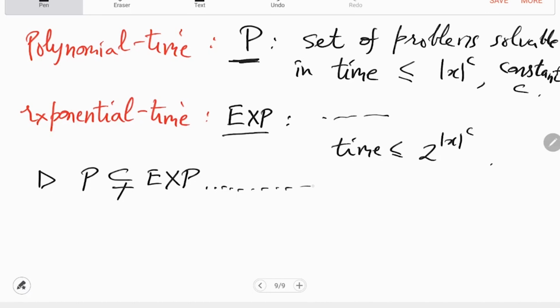One more complexity class, or way to compute, is needed in this course, and that is randomized algorithms. So randomized polynomial time.